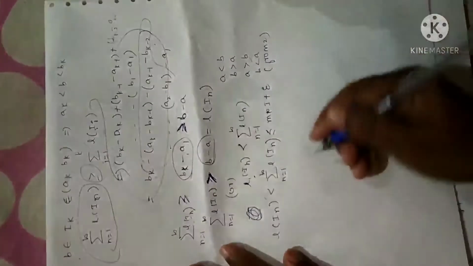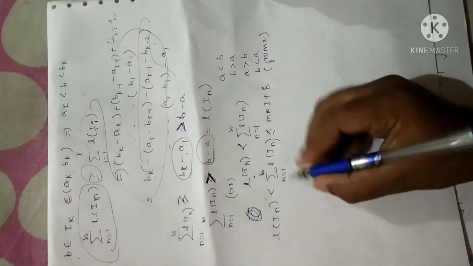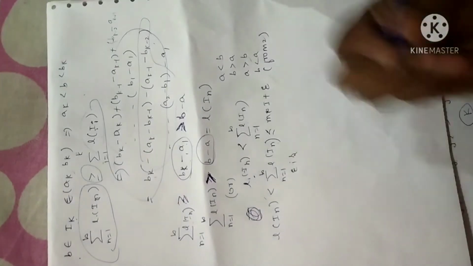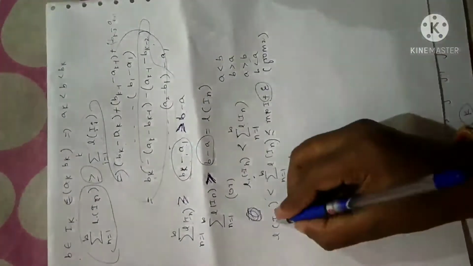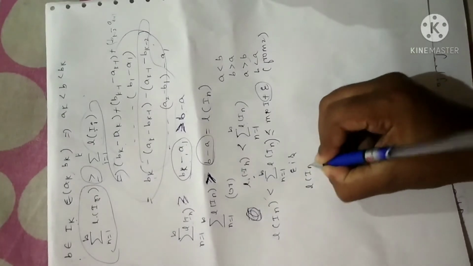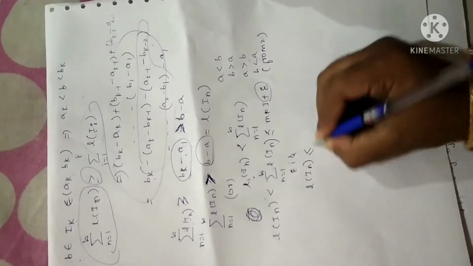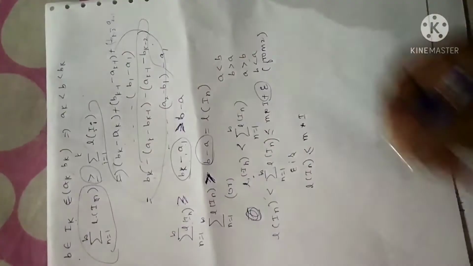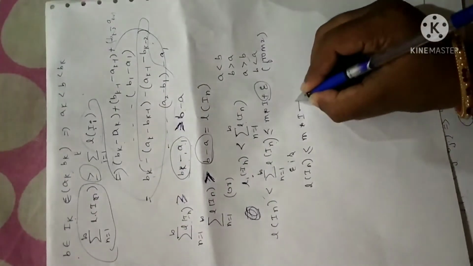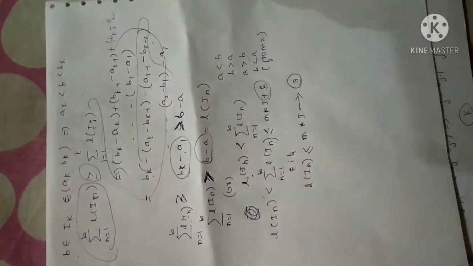Fine. Now let me continue with the theorem. Since epsilon is an arbitrary value, however small, we can neglect this value. After neglecting, I can write length of In is less than or equal to the measure of I. Clear? Now let me take this as equation 3.